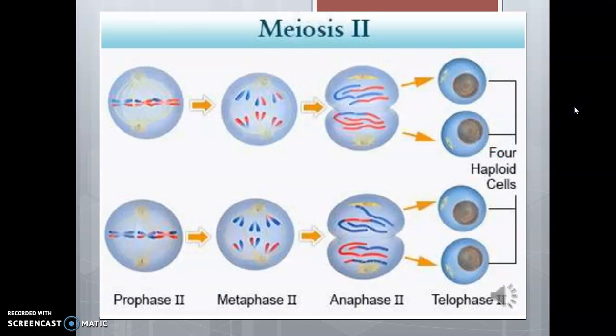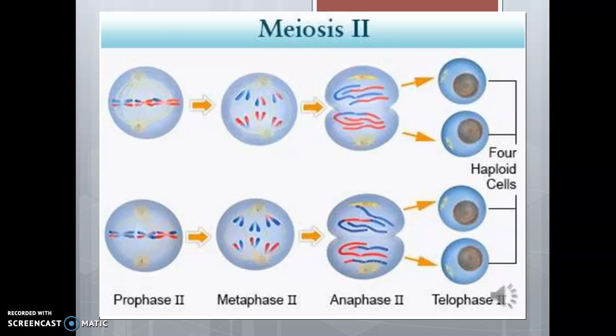We have here the diagram of meiosis 2. As you see in the diagram, the changes are similar to meiosis 1. The two sister chromatids of each chromosome are captured by microtubules from opposite spindles. In metaphase 2, the chromosomes line up individually along the metaphase plate, and in anaphase 2, the sister chromatids separate and are pulled towards opposite poles of the cell.